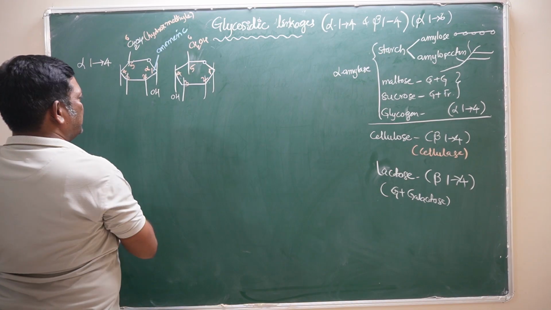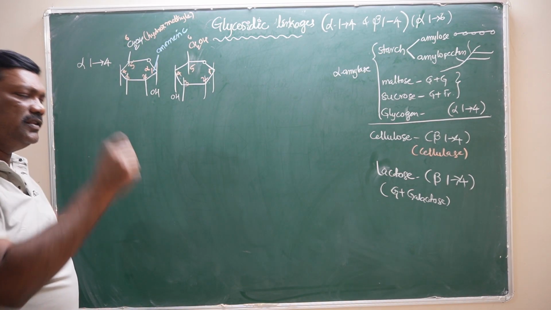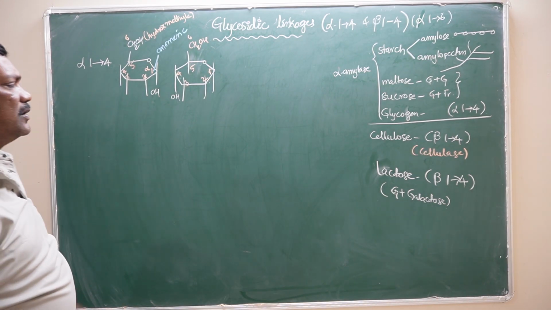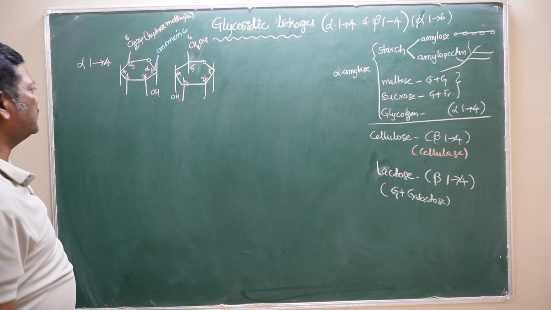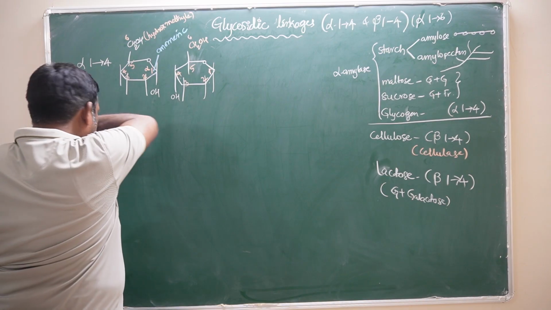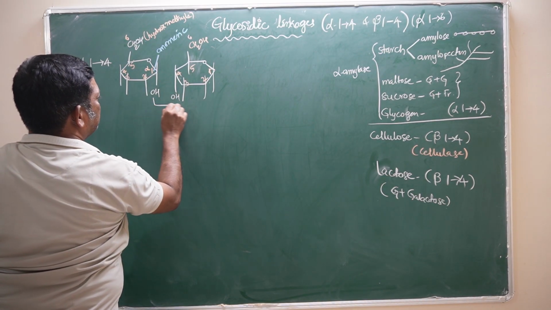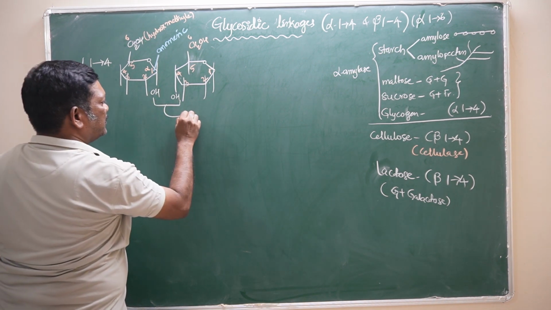So here, what is happening during the bond formation? Normally during photosynthesis, glucose molecules are synthesized. The synthesized glucose molecules, or monosaccharides, can form glycosidic bonds. During the formation of a covalent bond, one water molecule, H2O, is removed.